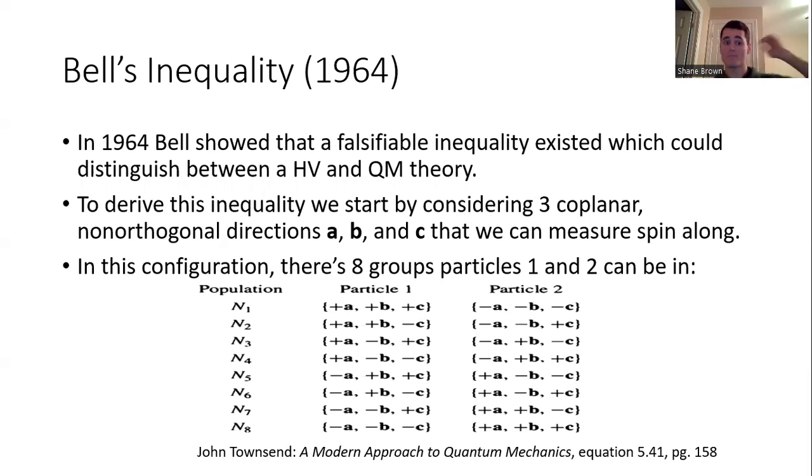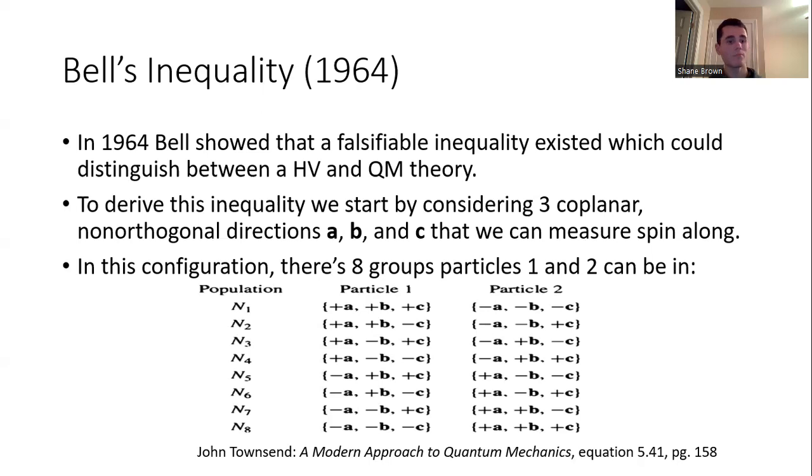An example of a Bell inequality is if we consider three coplanar non-orthogonal directions. We have unit vectors a hat, b hat, and c hat that we can measure spin along.